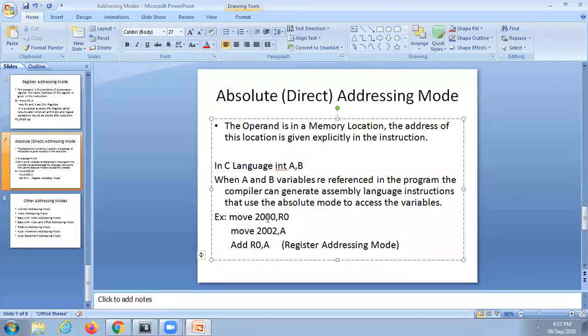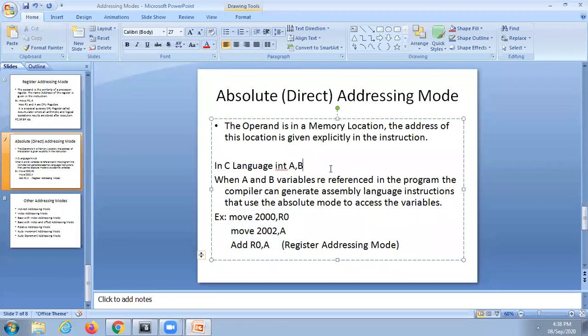That means first move the value in address 2000 to R0, move the value in 2002 to A, then add R0 and A. A contains the value available in address 2002, and R0 contains the value available in address 2000. So these two values are added and the result is stored in the accumulator. This is a simple program to add two numbers which are stored in memory.